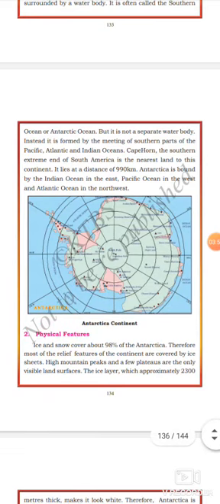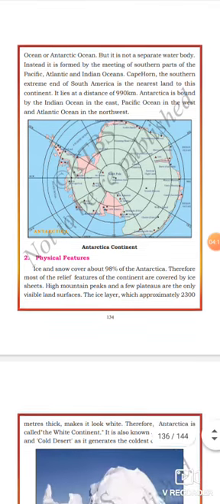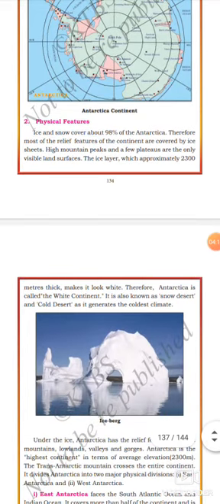Antarctica is bound by the Indian Ocean in the east. Listen, the Antarctica continent is bound by the Indian Ocean in the east, Pacific Ocean in the west, and Atlantic Ocean in the northwest. Let us see now physical features of Antarctica.